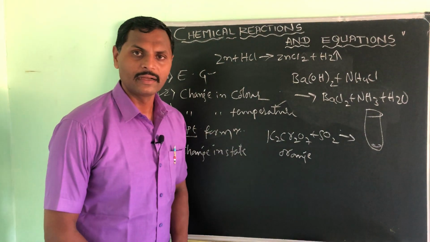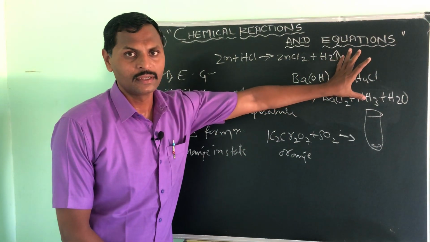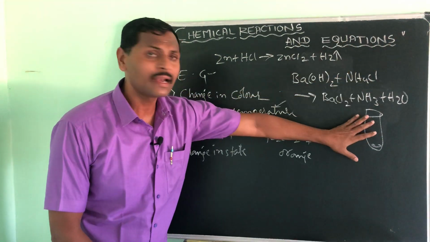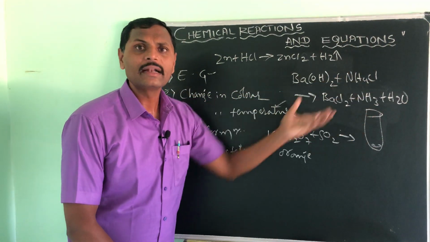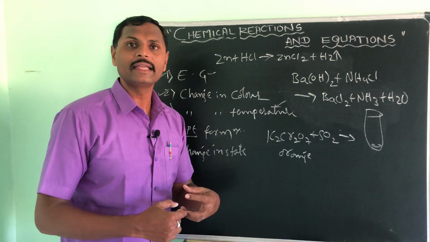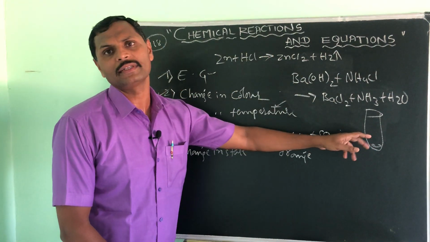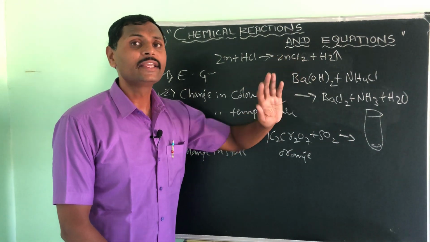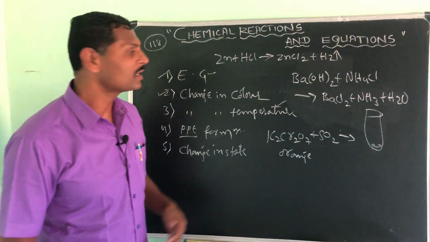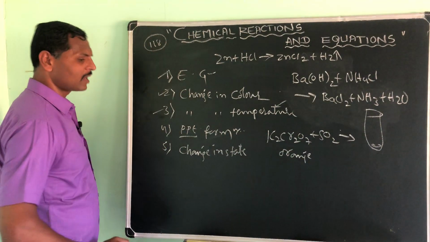And this will be giving out temperature. Okay, that means heat it will give out. Temperature in the sense I mean heat it gives out. Whereas here in this reaction, the reactants have taken the heat, and there will be a decrease in the temperature, a fall in the temperature, whereas here it gives out the heat. Such reactions you call exothermic, and these reactions you call endothermic reactions. Okay, so this is what change in temperature you can observe.